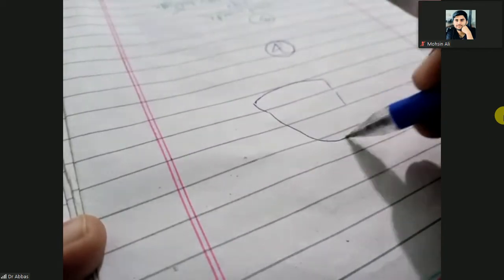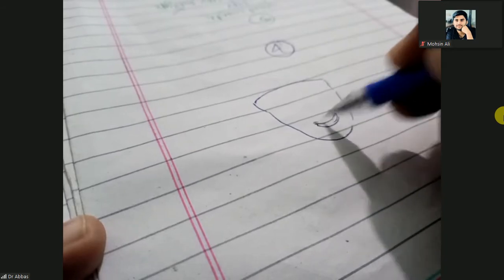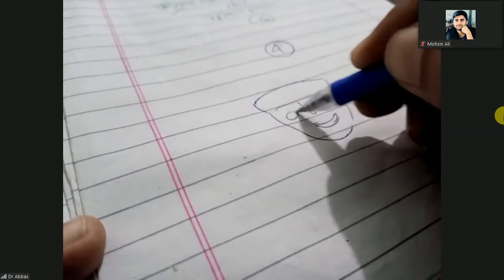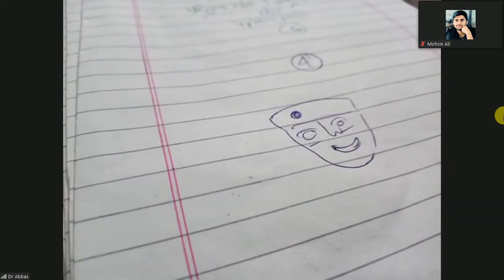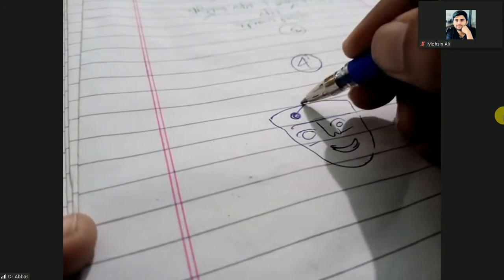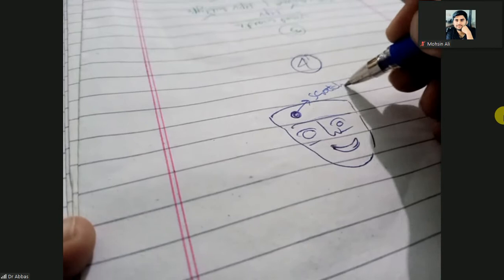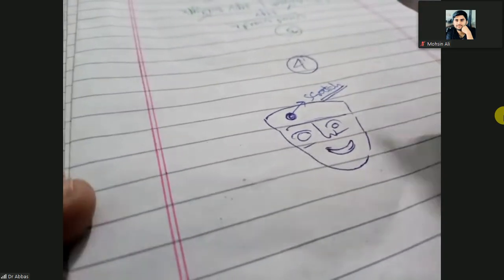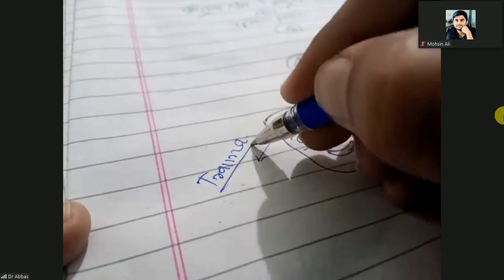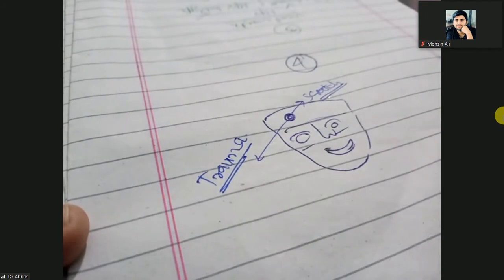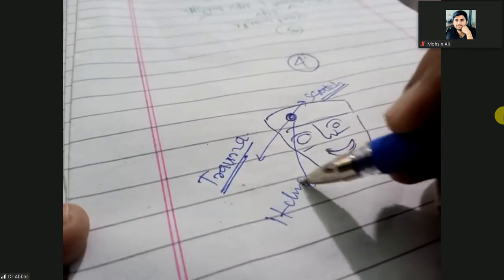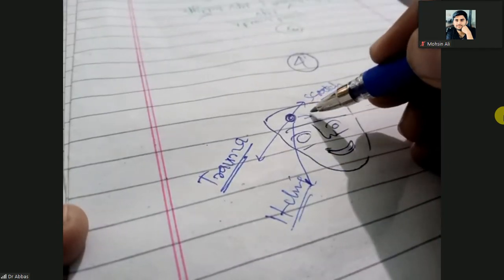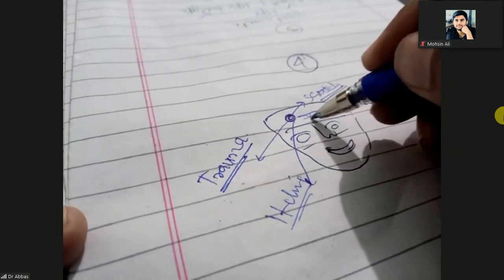So these warts are present on the face. Look at this one, here is the face, here is your forehead, eyes. So these rough papules are present on your face. When you scratch this wart, when there is trauma to this wart, or any itching, then it will spread to the nearby surface. So it will make a lesion on the nearby surface.